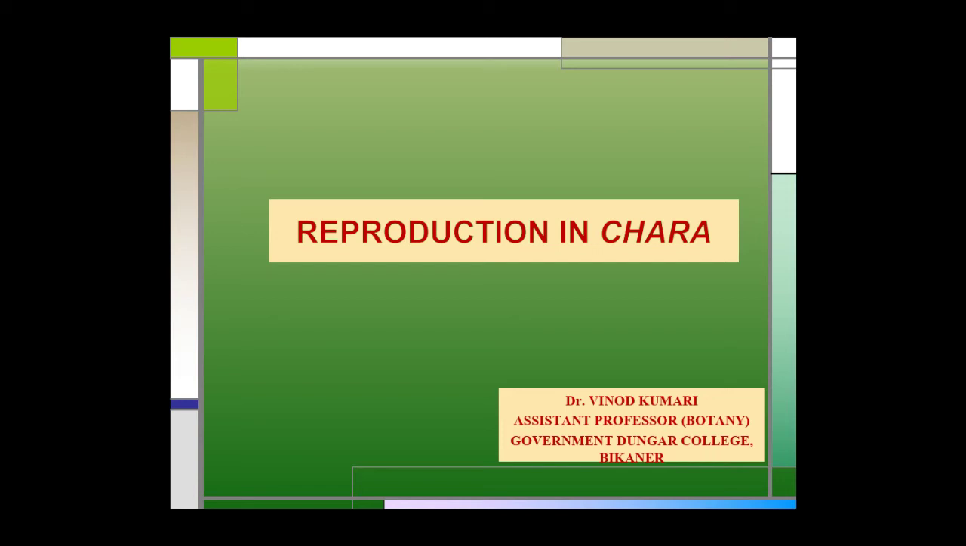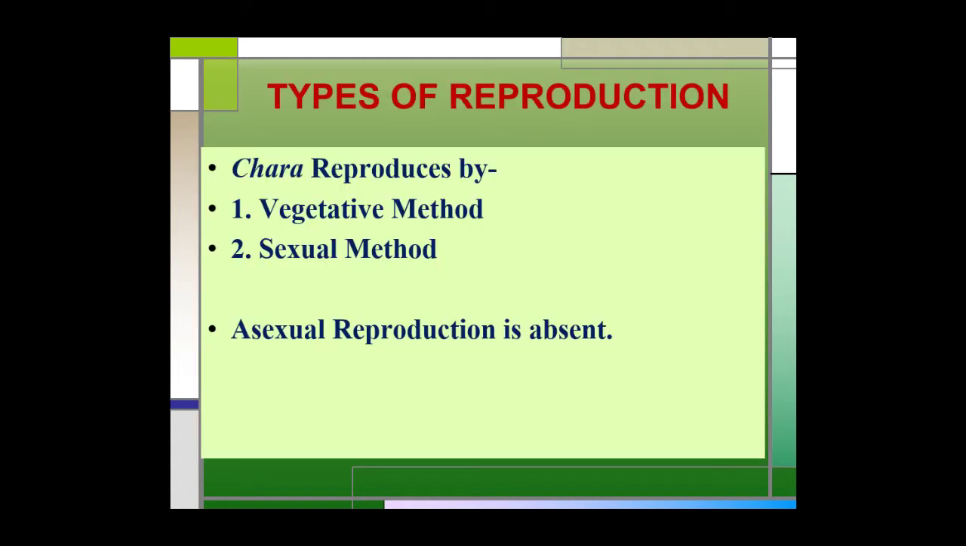Reproduction in Chara. In this lecture, we are going to study the various modes of reproduction found in Chara. Let us start. Types of reproduction. Chara reproduces by two methods. The first is the vegetative method and the second is the sexual method. In Chara, asexual reproduction is completely absent and no asexual spores are formed.